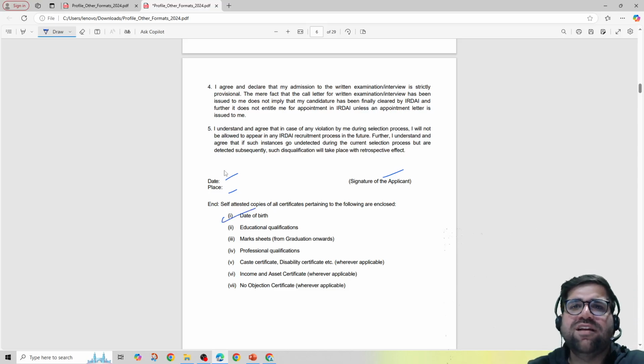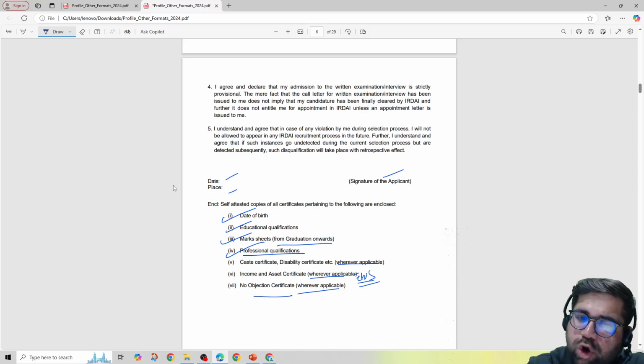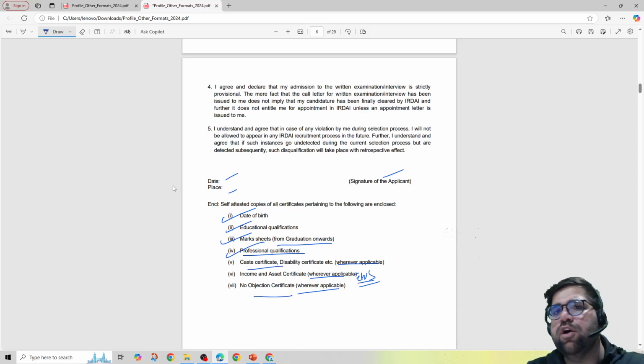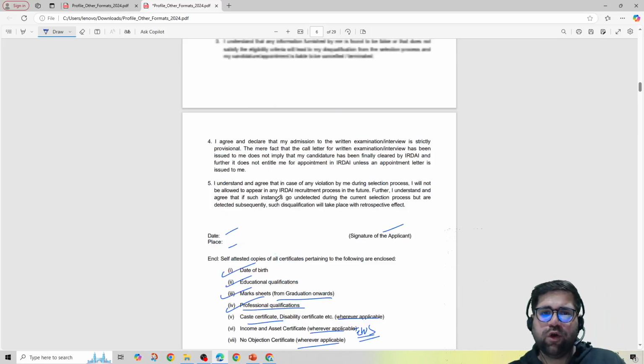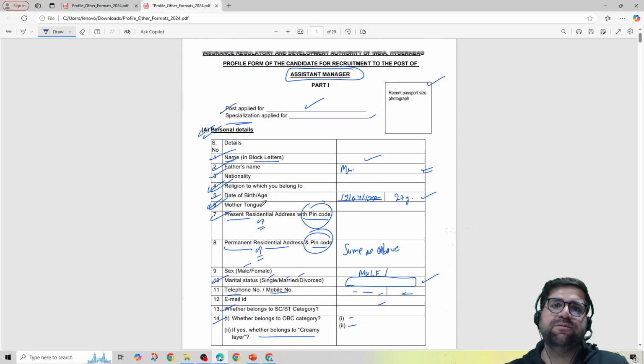You can give your 10th class mark sheet, or if you have any other document you can give. Education qualification, all your semester mark sheets and your degree, mark sheet of graduation onwards, professional qualifications, the certificates which you have received, and if applicable, income and asset certificate for EWS class, no objection certificate, caste certificate, and all that stuff. So if you do all of this clearly, then only your DAF will be filled in the best manner possible.